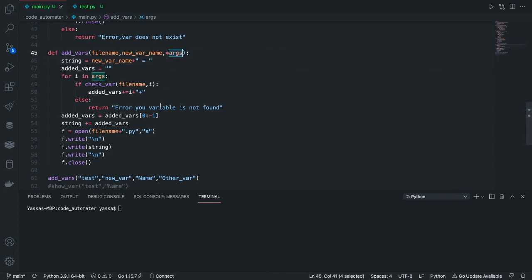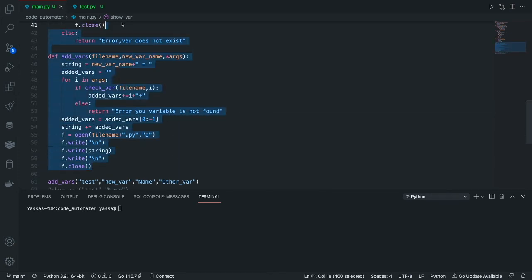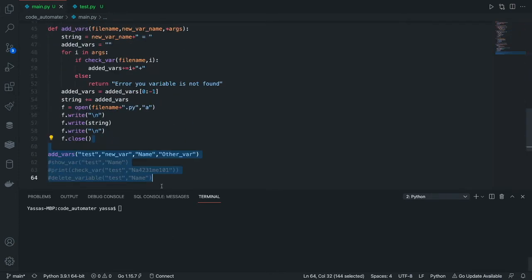Now I loop through the args, keep adding each one to the string I made, and add the plus sign. However, if a variable isn't found, it immediately cuts the function and returns an error. So it's sort of like a compiler. Look at me pretending like I know all this.